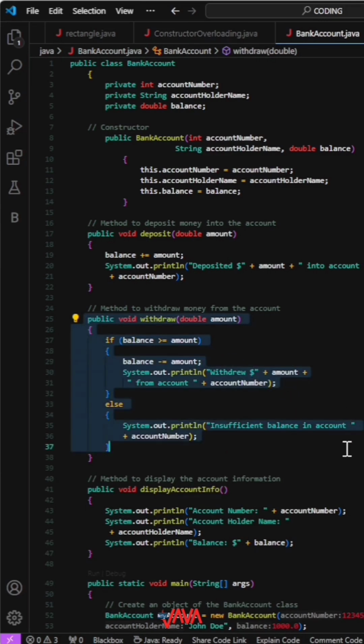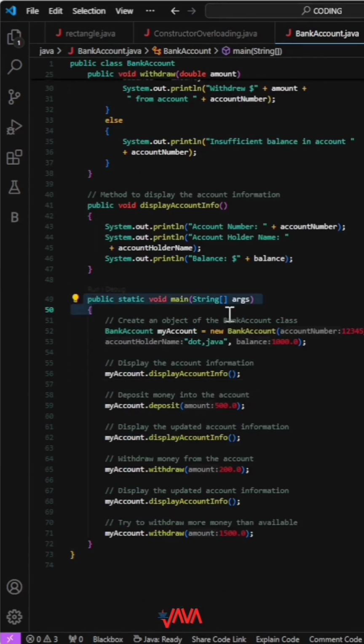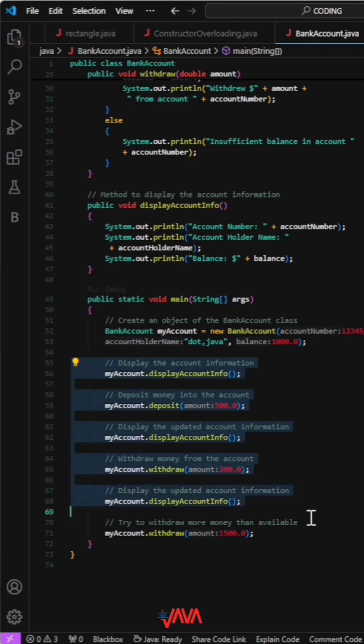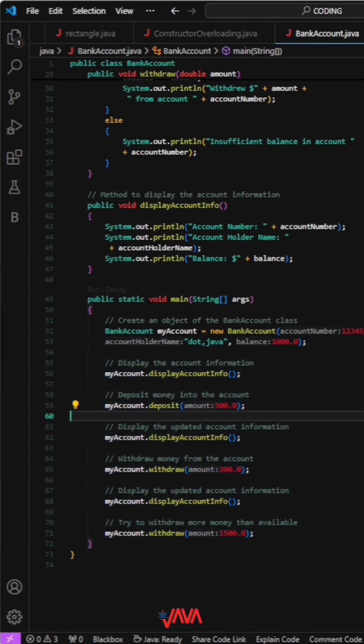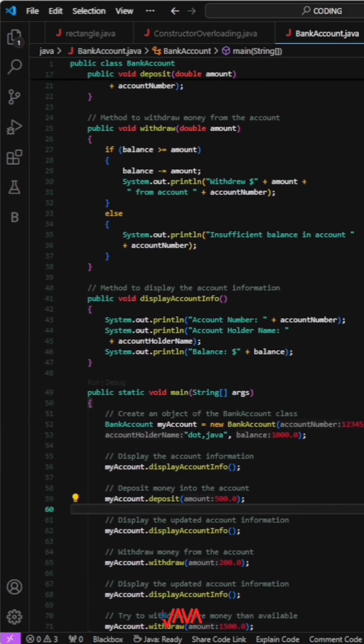If not, it prints an insufficient balance. In the main class, we create a bank account object called MyAccount with an initial balance of $1,000. We display the account information using the display account method. Then, we deposit $500 into the account and display the updated information.